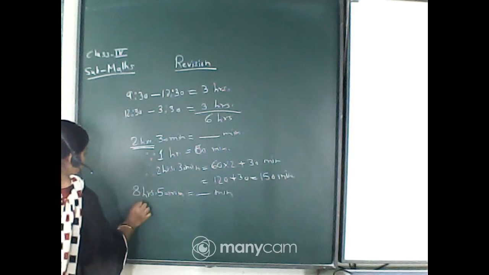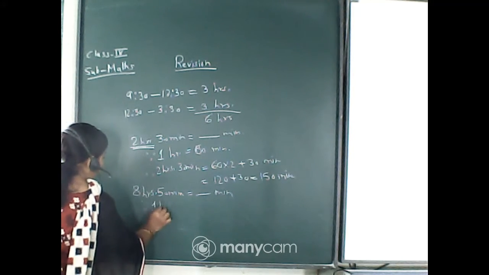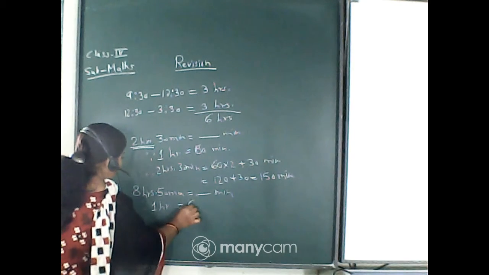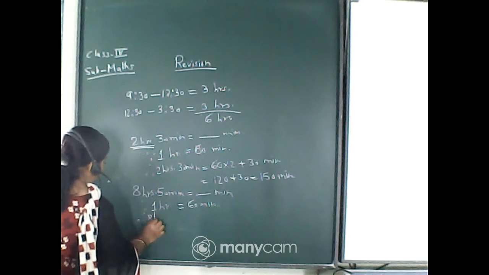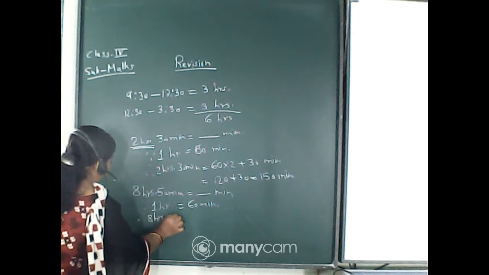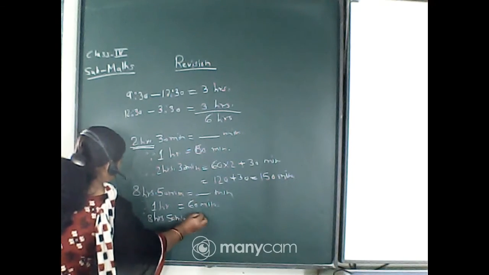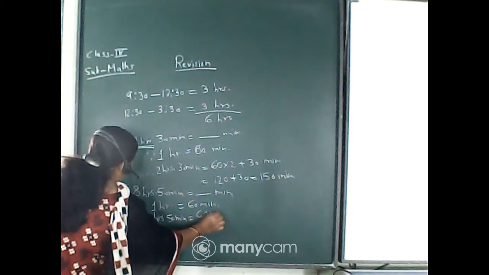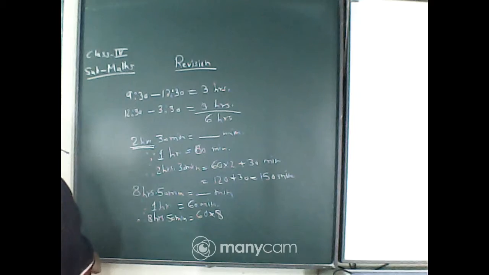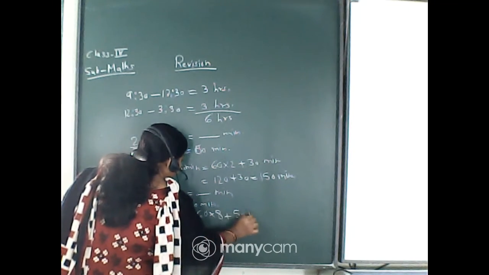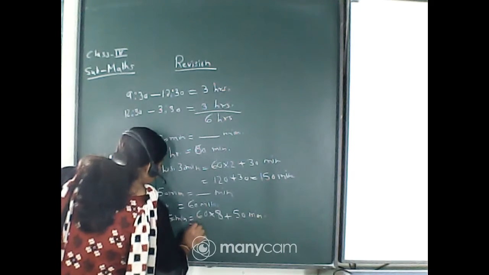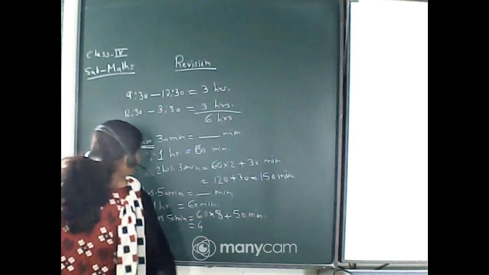Yes. See, since 1 hour is equal to 60 minutes, therefore 8 hours and 50 minutes is equal to 60 into 8. This way we have converted hours into minutes, plus 50. That means 60 into 8 is 480.